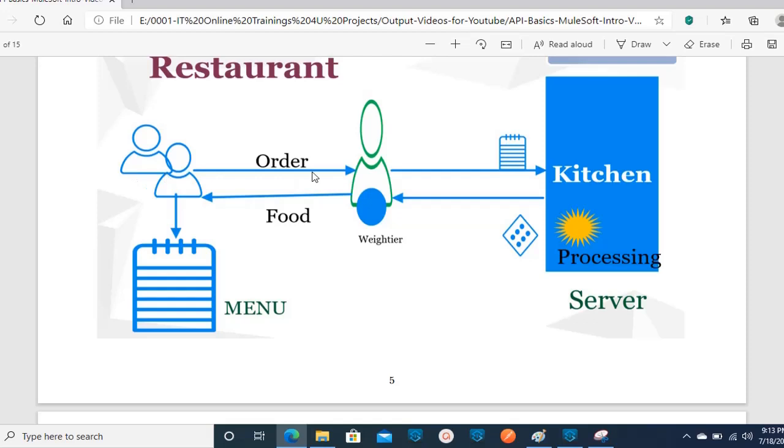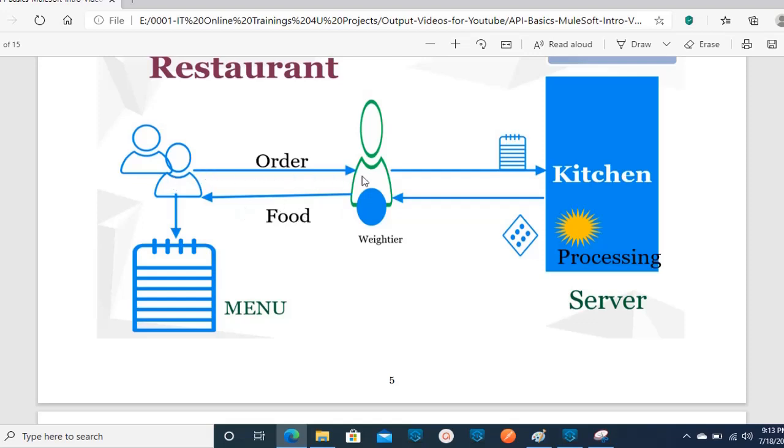You give an order to this waiter, and he sends that request to the server. The server here is nothing but the kitchen. Then once the food preparation is done, he takes that food, which is nothing but the response, from the kitchen and delivers it to you as a response.